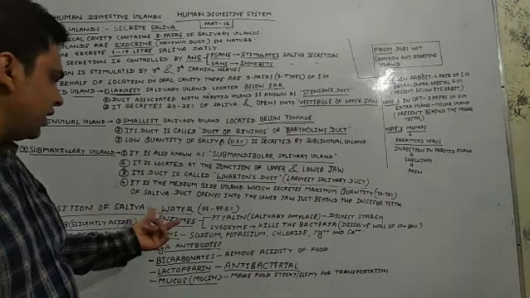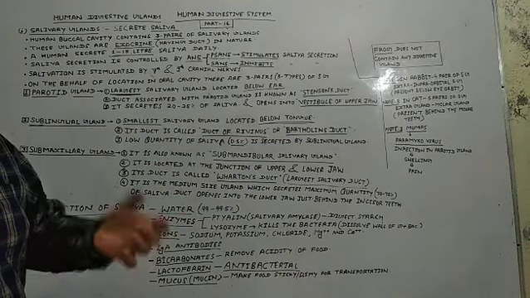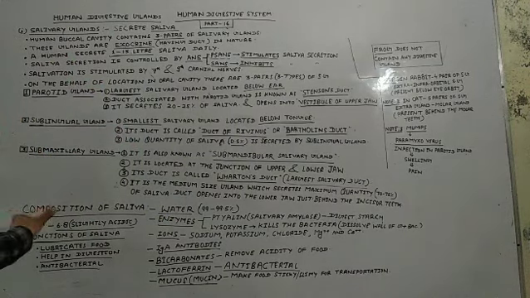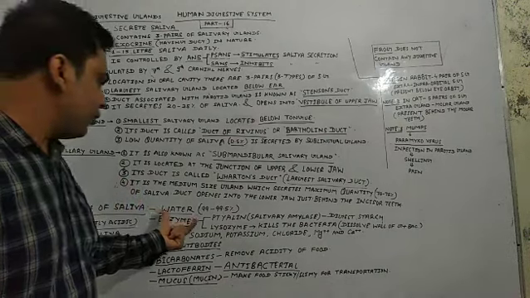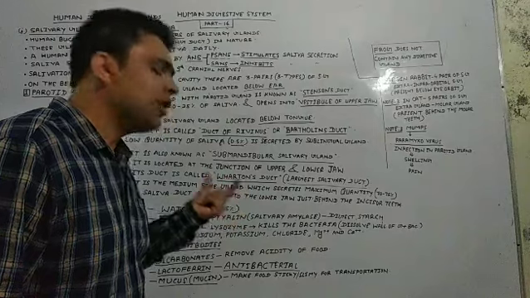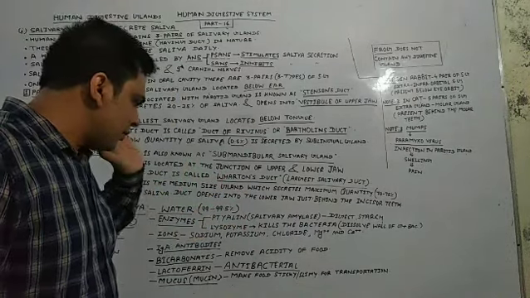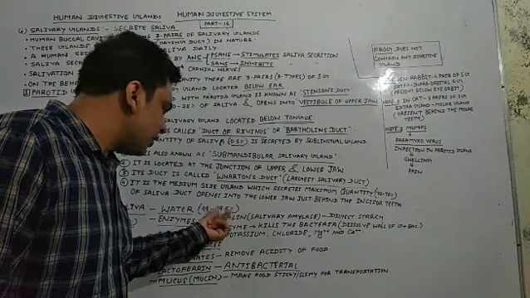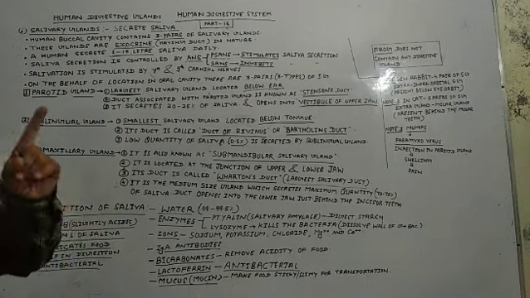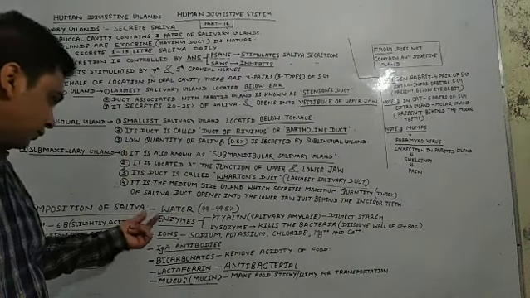First is water. The maximum quantity of water is found in our saliva. Saliva is composed mostly of water, approximately 99 to 99.5%. Sometimes it is found 99% in our saliva, and sometimes 99.5%. So the maximum content found in our saliva is water. Clear, students? Come to the next.